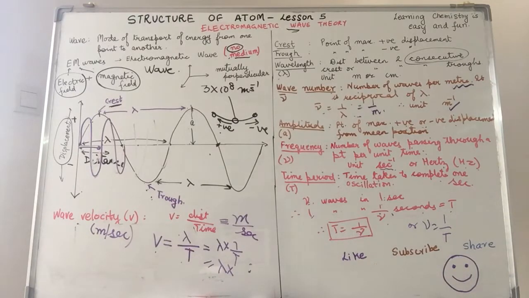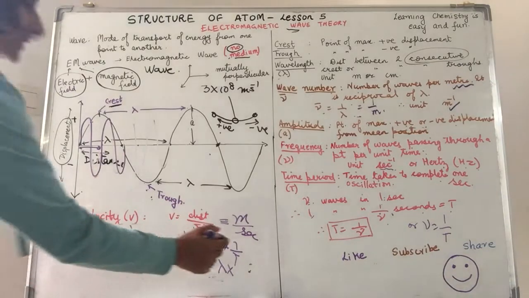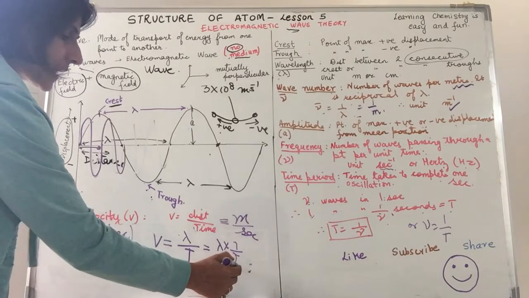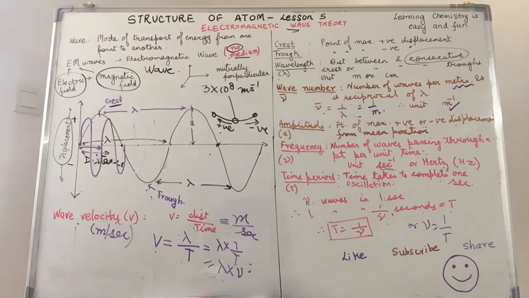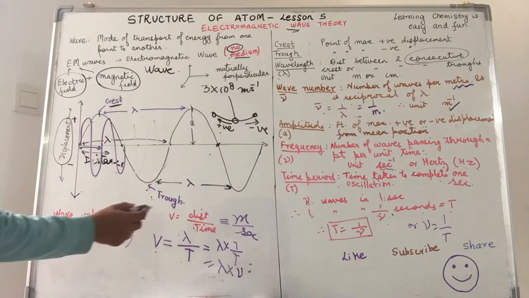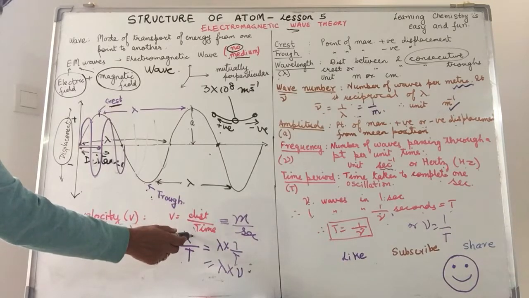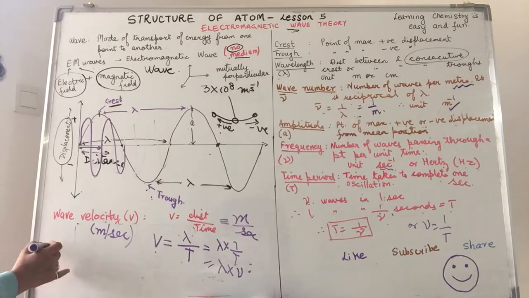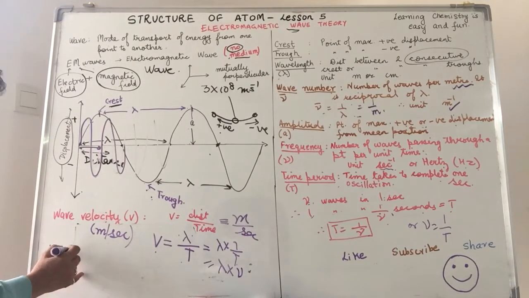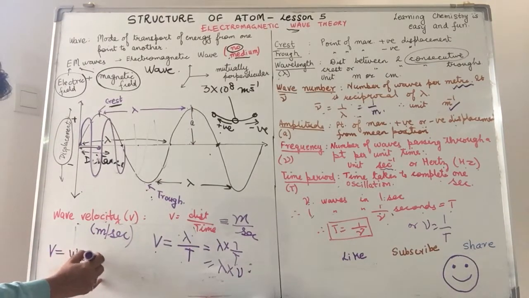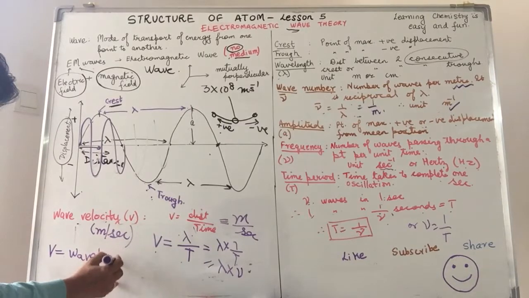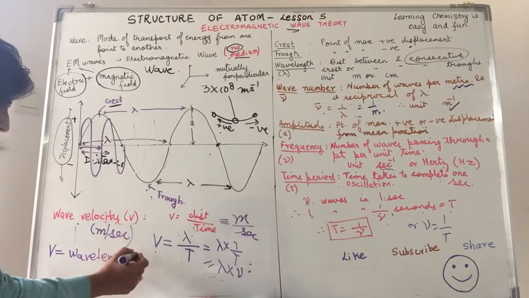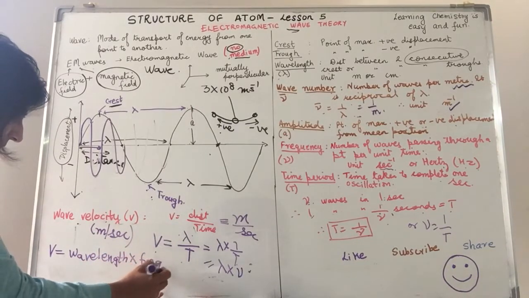So what we have over here is 1 upon T can also be written as frequency. So we have got velocity. Wave velocity is given by the distance upon time, or it is given by the wavelength into the frequency. So we have derived another formula for the velocity of a wave.